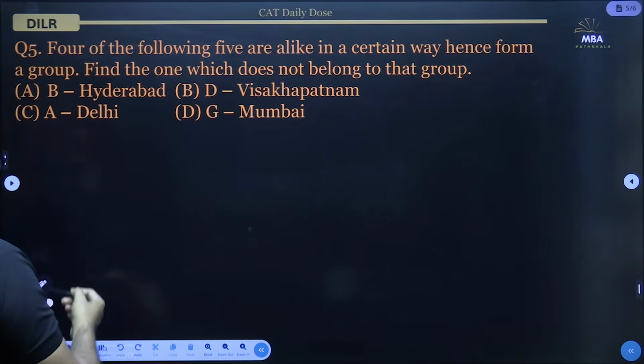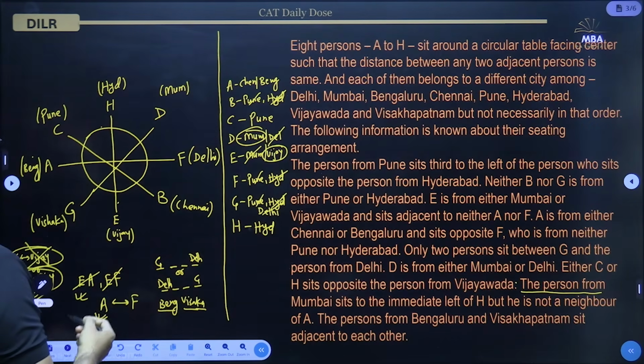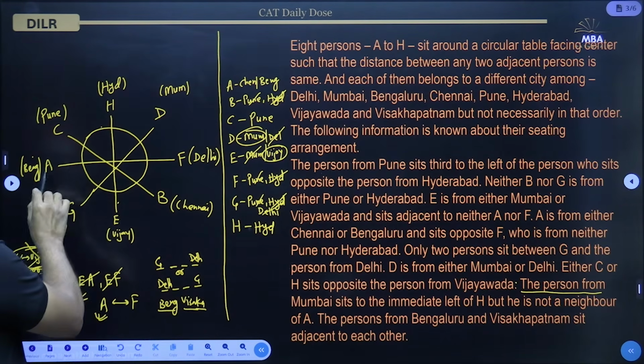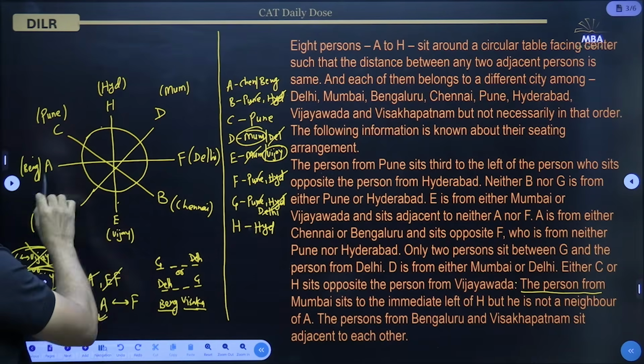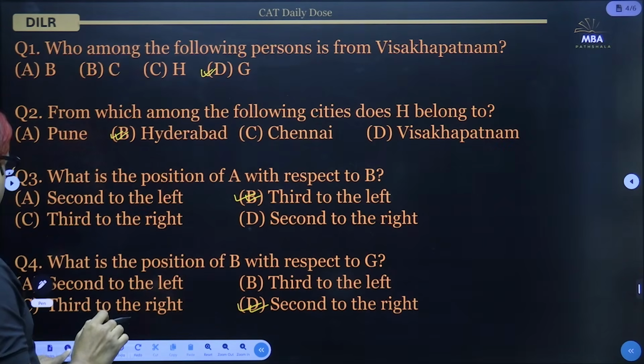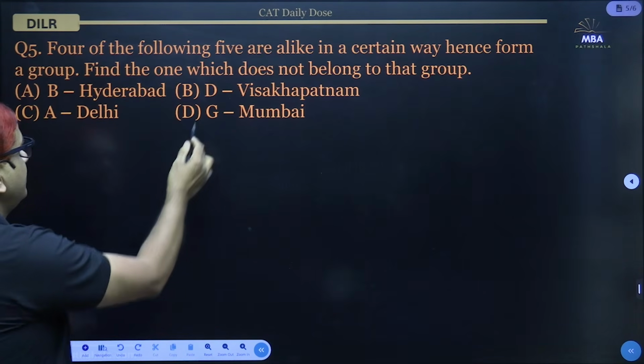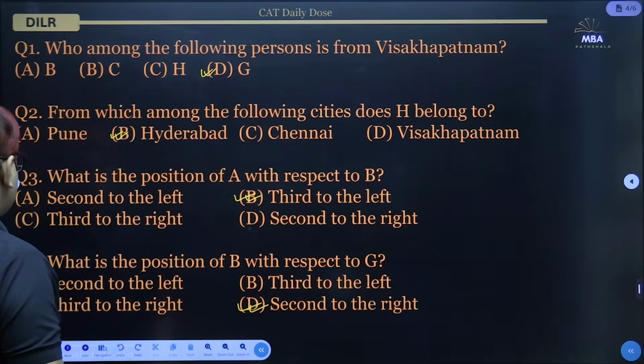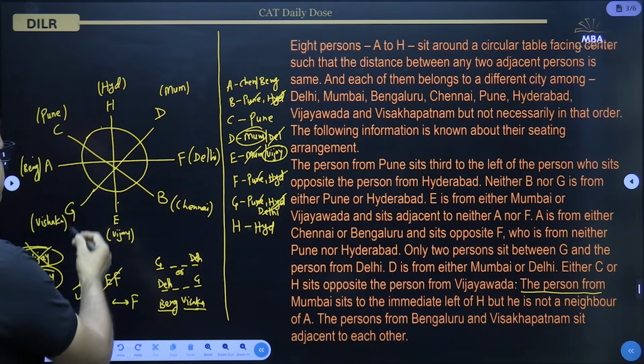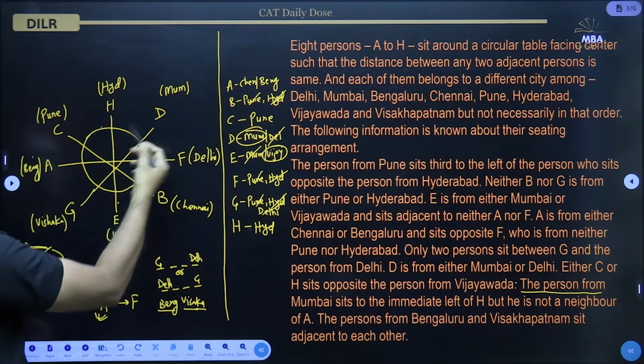A Delhi, option C. A and Delhi, you can see these are also opposite each other. So we are having some pattern. G Mumbai. So G and Mumbai, these two persons are also opposite each other.